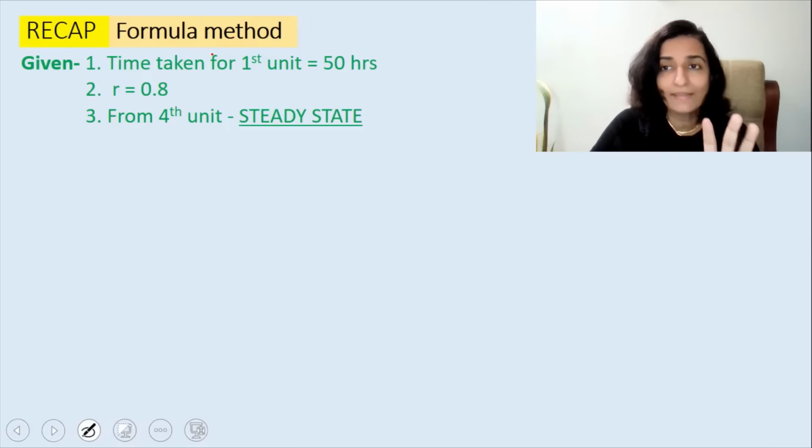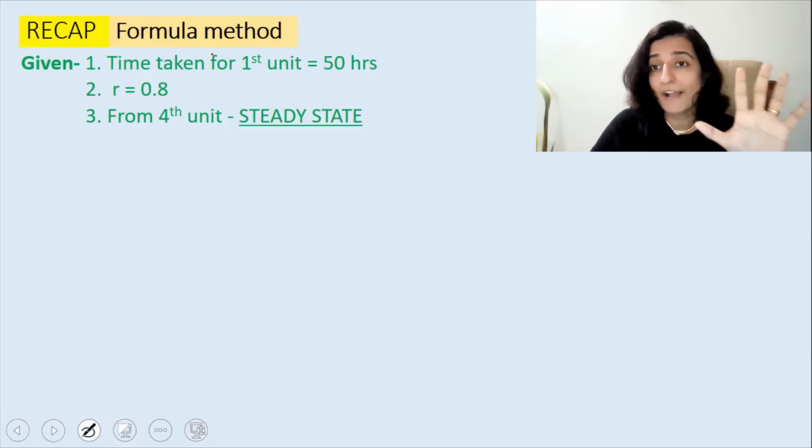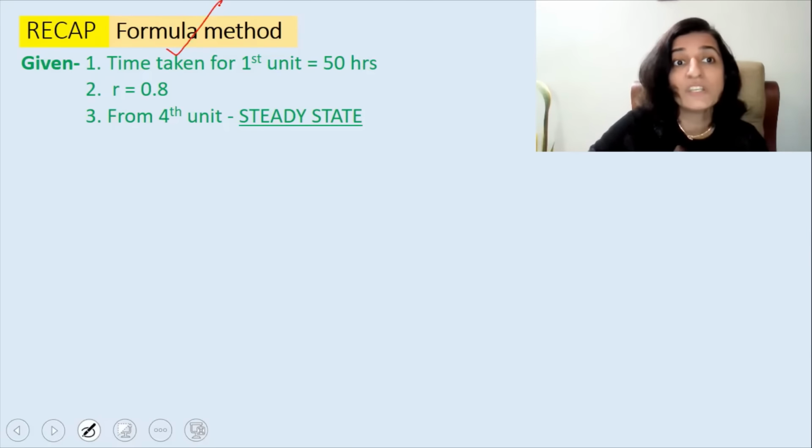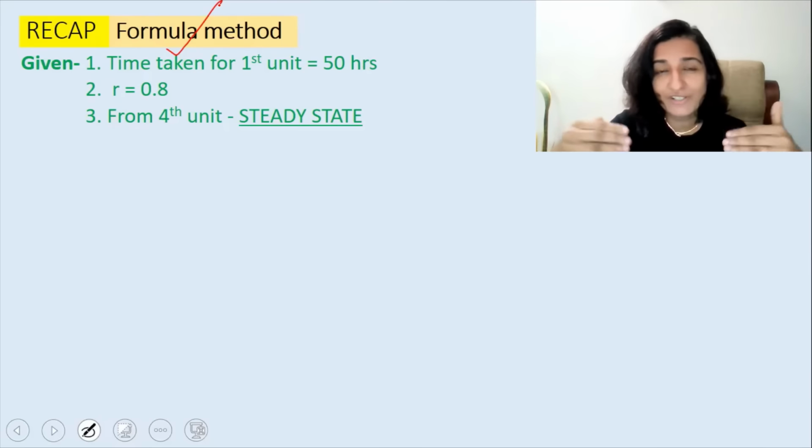Now let's do a quick recap. Ideally, I suggest that once that slide is complete, you can take a screenshot. It'll help you while revising on the eve of the examination. Now, in the learning curve topic, there are 5 possible types of questions, out of which 4 can be done by using the formula method. So we will just refresh our memory about the 4 types of questions that we have already studied.